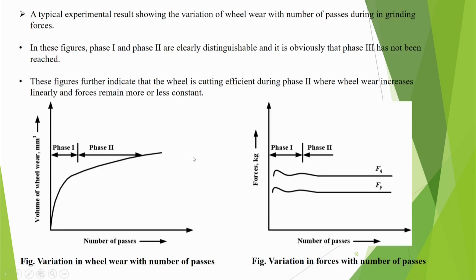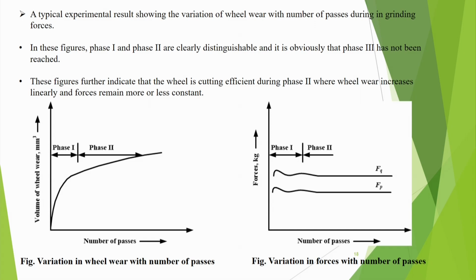So a typical experimental result showing the variation of wheel wear with number of passes during the grinding process is shown here. Here is the volume of this one. In these figures, phase 1 and phase 2 are clearly shown. Obviously, phase 3 has not been reached. I told you that we should not do the grinding operation in phase 3.